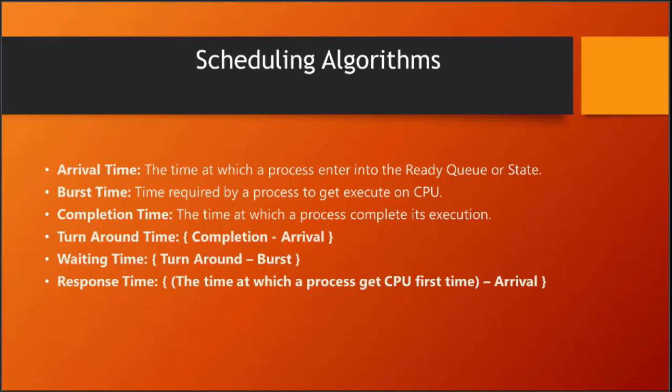And turnaround time, one can find as completion time minus arrival time. Second last, waiting time. Waiting time we can find as turnaround time minus burst time. And the last is response time, the time at which a process gets the CPU for the first time minus arrival time.